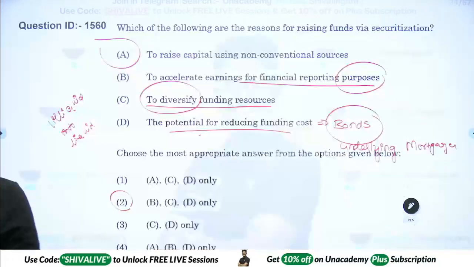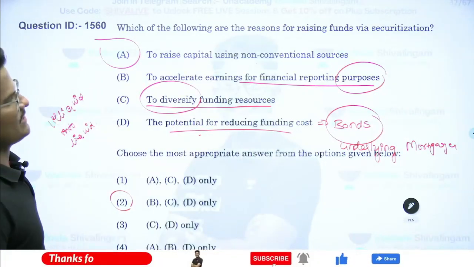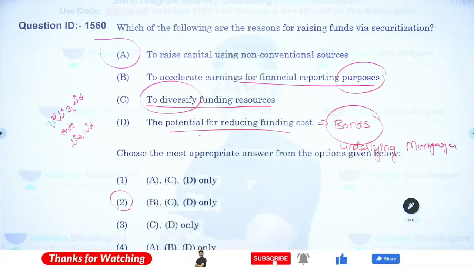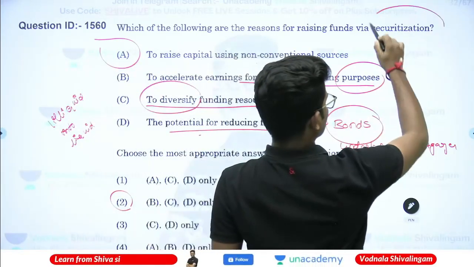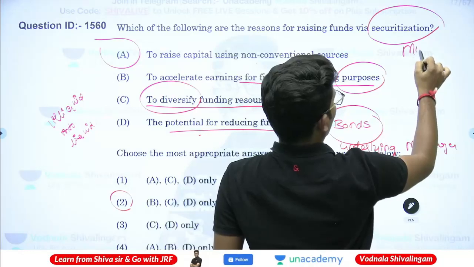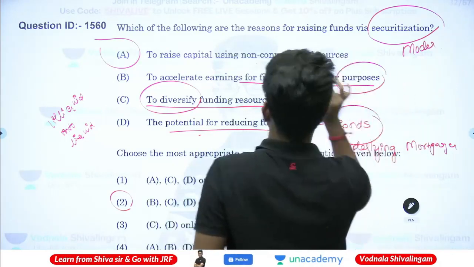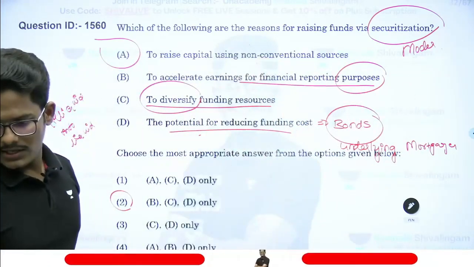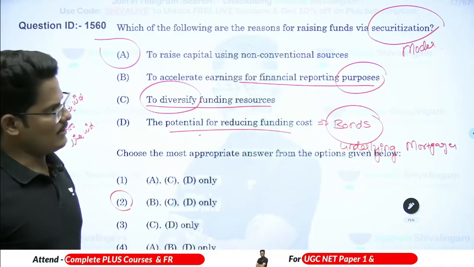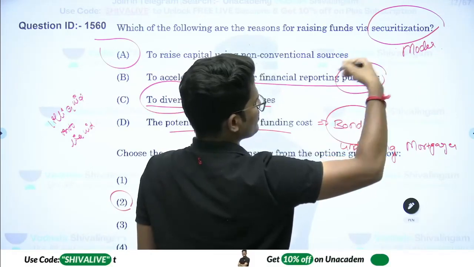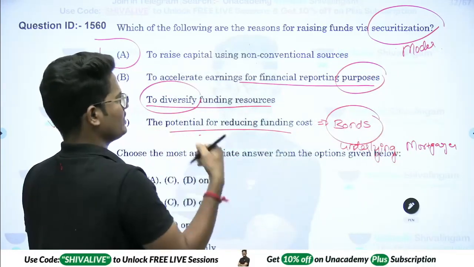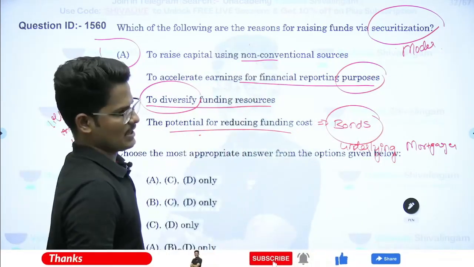The question is asking, what are the reasons for raising funds by securitization? If you take this as a modern source of procuring funds, then why is it not a reason? If it is a modern source, a new type of procuring funding, then it is also non-conventional, correct?